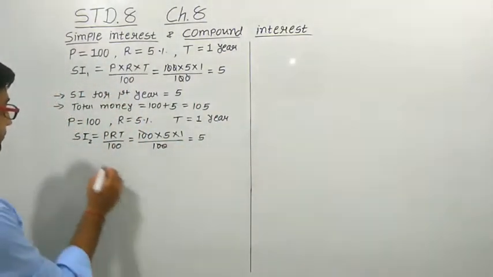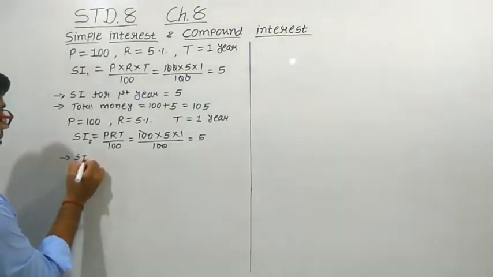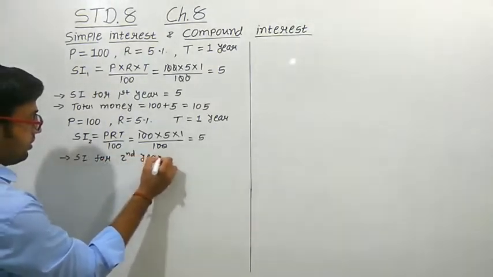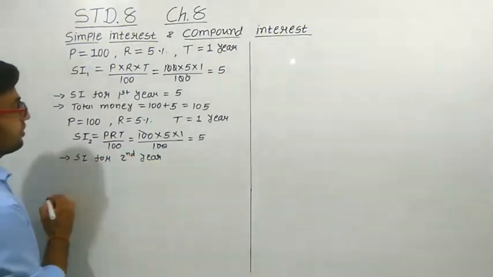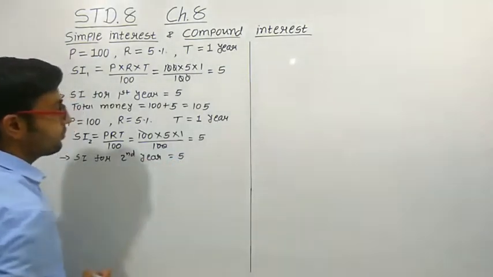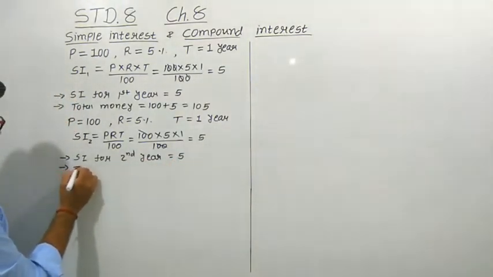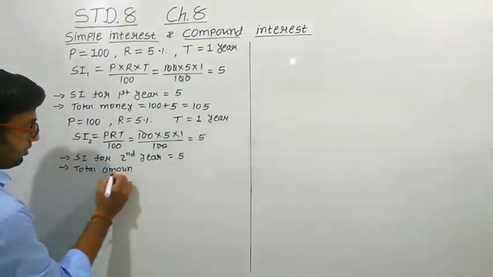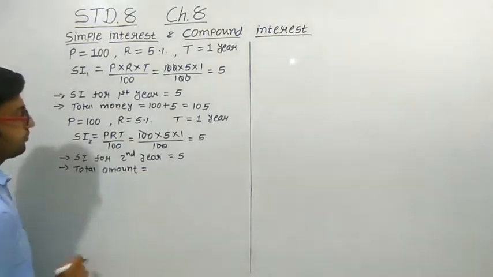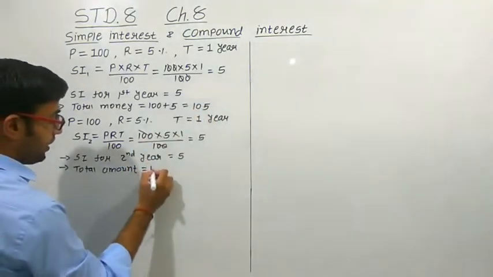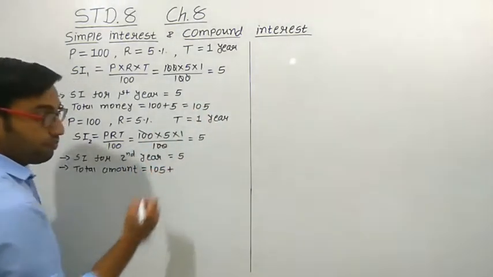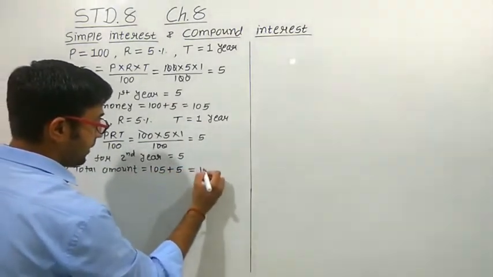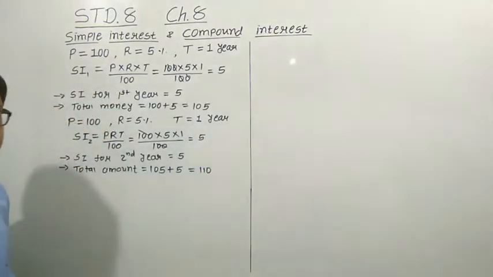So now, how much is the simple interest for the second year? That is again 5 rupees. So what will the total amount be? See, first time you paid 105 rupees. Now this 5 rupees is again added as interest. So the total amount you have to pay to the bank is 110 rupees.